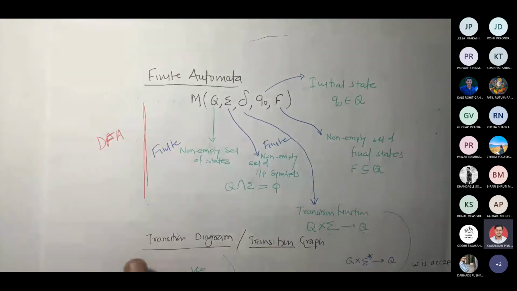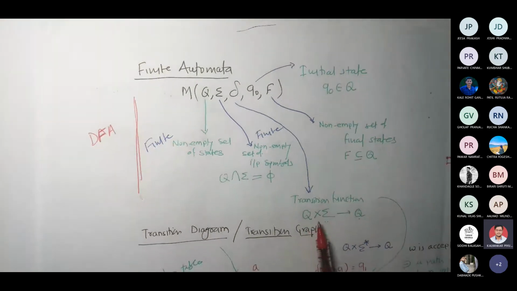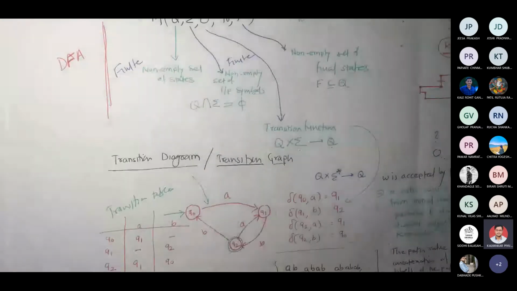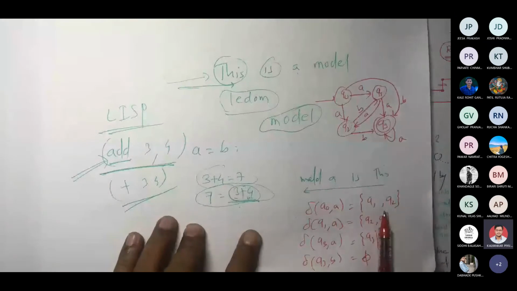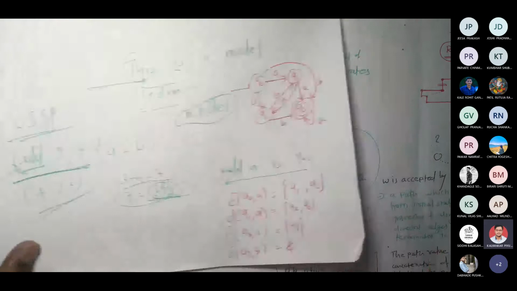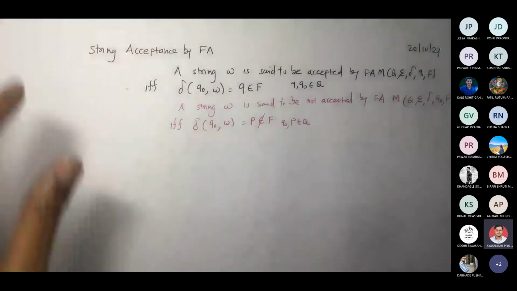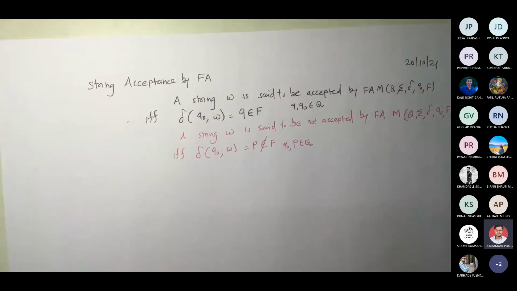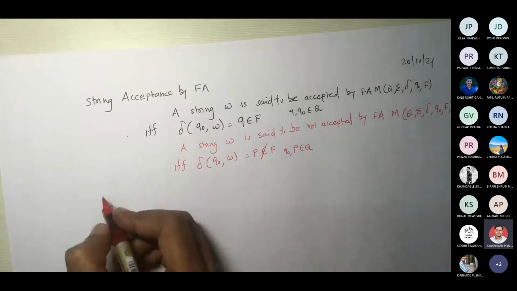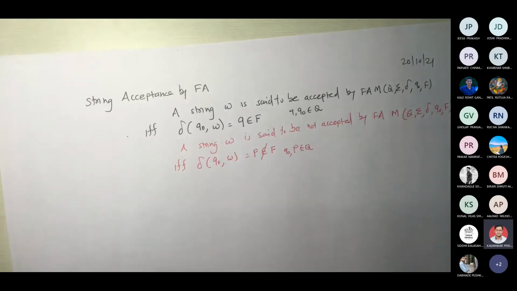But for NFA, when we said delta of Q comma sigma gives Q in deterministic finite automata, we were not sure in this case because we are getting two states here. So this cannot be Q. So this would definitely be a subset. Correct? So let us try to write the definition of non-deterministic finite automata. Any problems till this? Any question, any query that you want to ask? No? Okay.